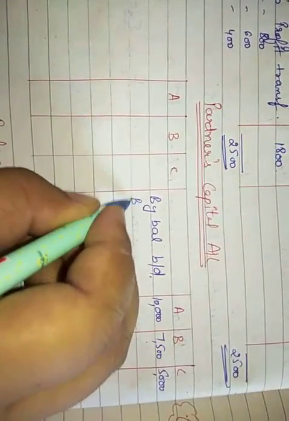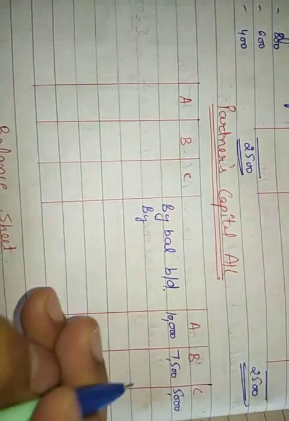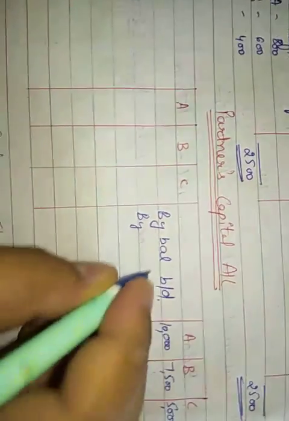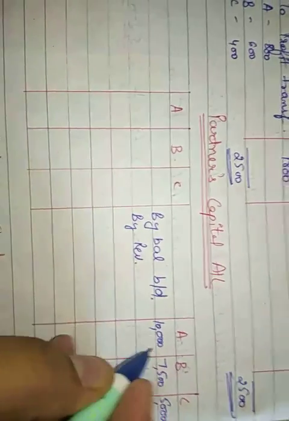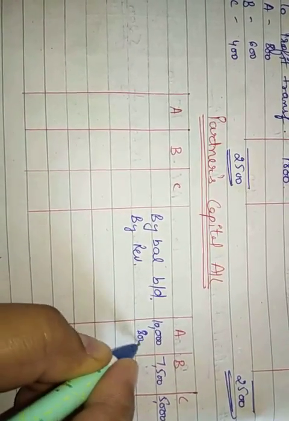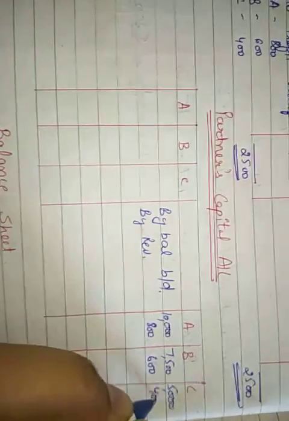The next thing is, we need to distribute the reserve. We need to bring down the balance of the revaluation account first. So the revaluation balance was 800, 600 and 400.